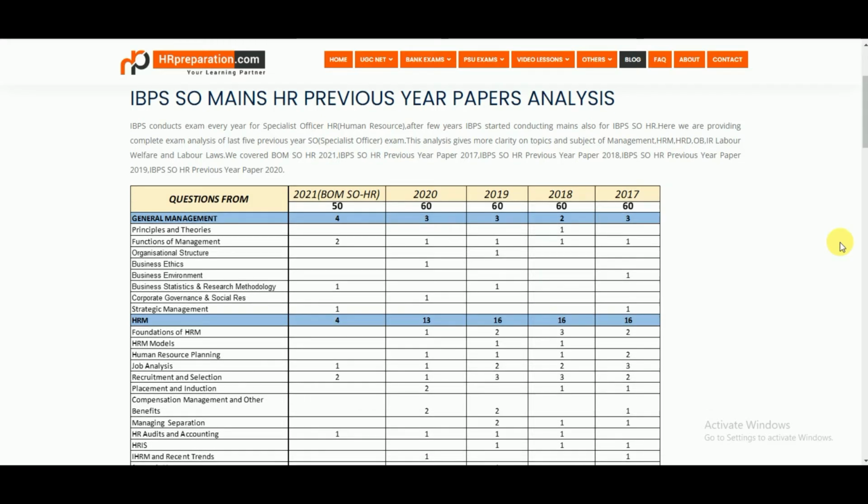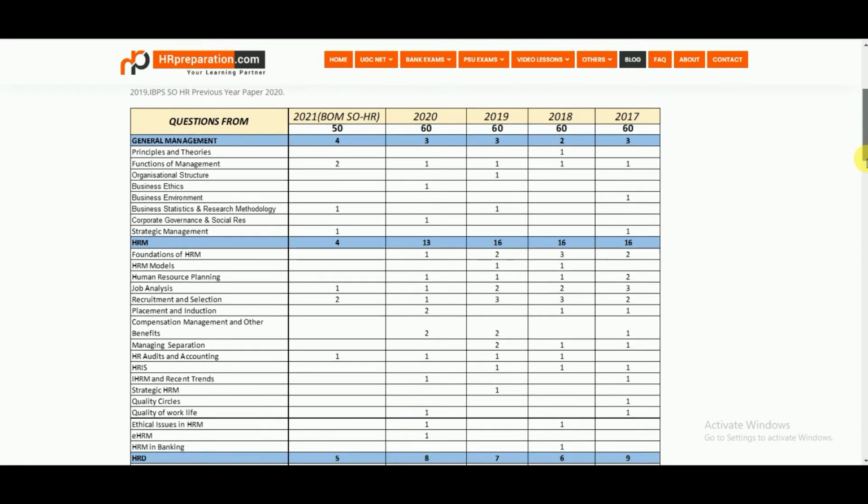As you know, IBPS conducts the SO exam every year. So it's once a year, and it consists of 2 different stages: prelims exam and mains exam. This is about the mains exam. In the mains exam, there are 60 questions for 45 minutes. Let's jump into the previous paper analysis part.